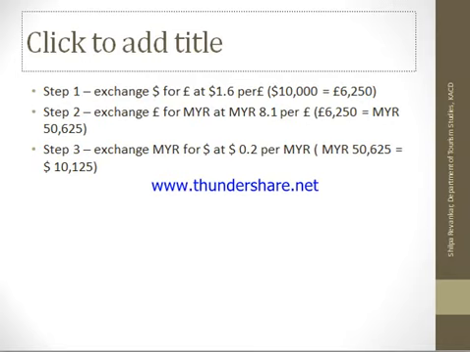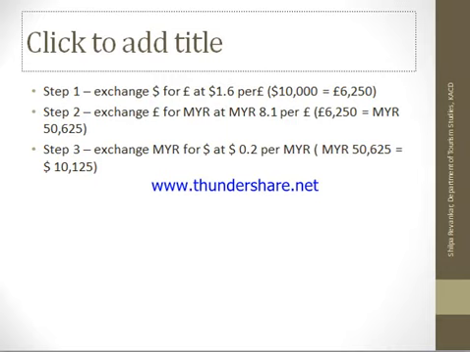With these 50,625 ringgits, I am again converting it into dollars. I'll go to the bank and convert the ringgits into dollars. So the dollar and ringgit rate is 0.2. So 50,625 into 0.2, I will get 10,125. Now remember, we had started with only $10,000. But when I do all this circus, I am getting 10,125, meaning $125 extra. This is the profit of arbitrage.